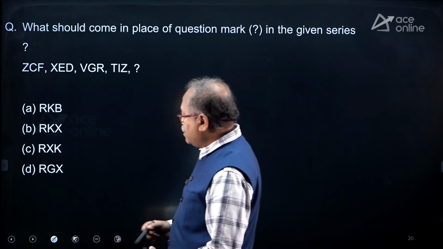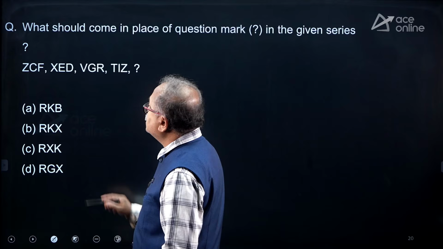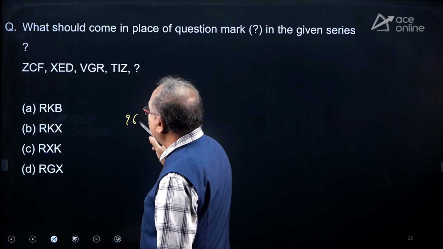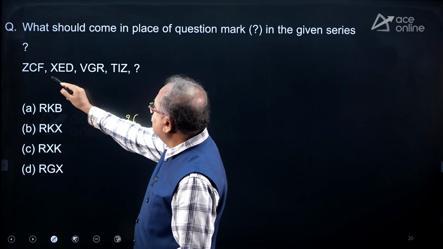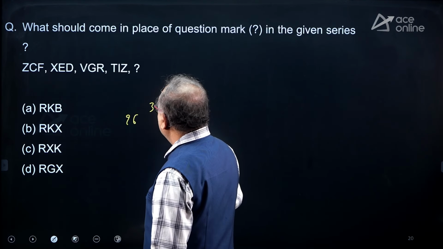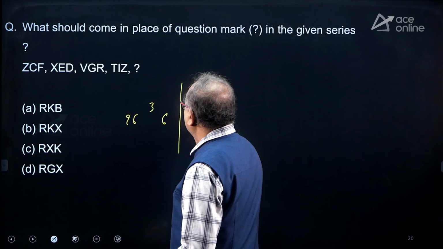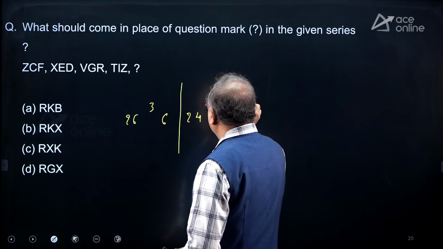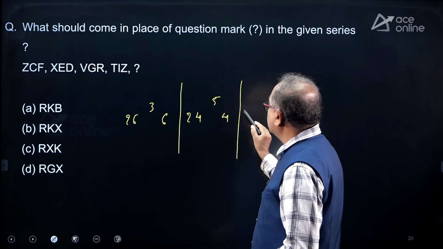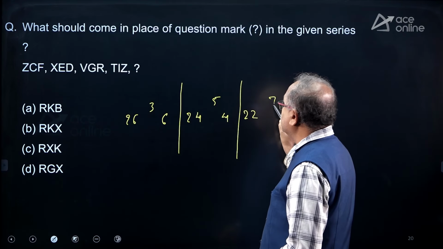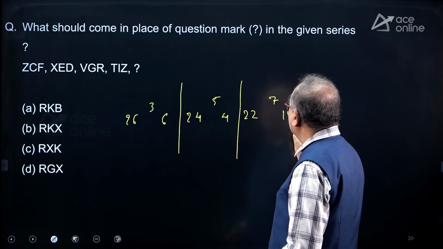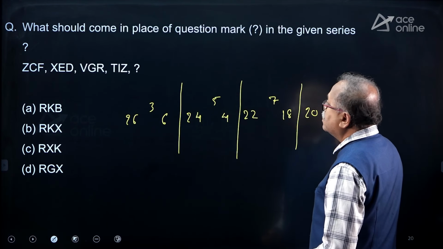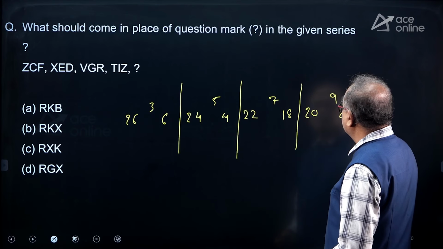Okay. Now, I will be doing the same thing as I did in the past. So that is 26 and 3 and 6. That's over. The next one, that is 24, E is 5 and D is 4. The V which is 22 and G is 7, R is 18. The T is 20, 9 and 26.